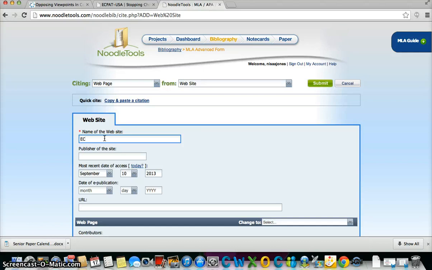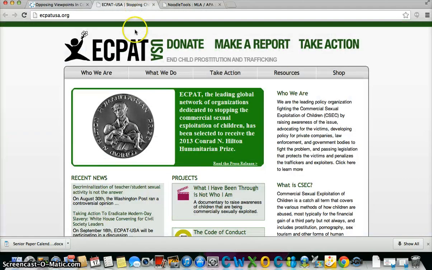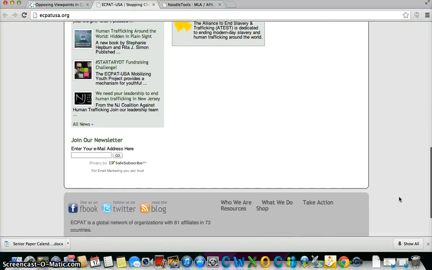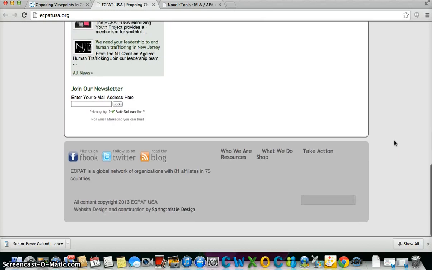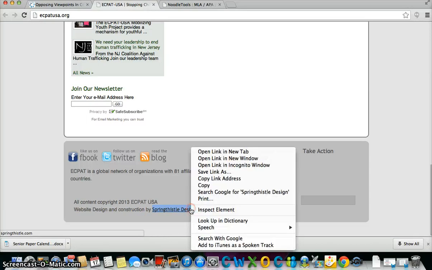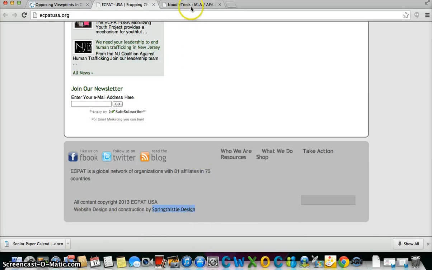ECPAT-USA. And the publisher of the site, you can see if there's a publisher. Sometimes that information is at the very end, and I don't see a publisher, so I can skip that information. Hold on, web design and construction by Spring Thistle Design. So actually, I'm going to put this in as the publisher. So I'm going to go ahead and copy this and paste it.